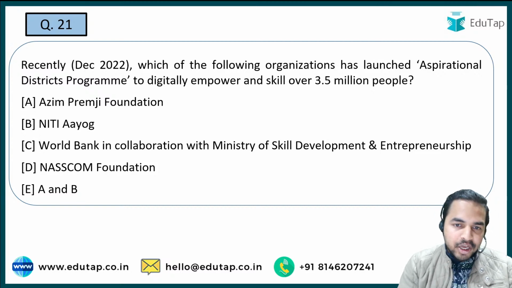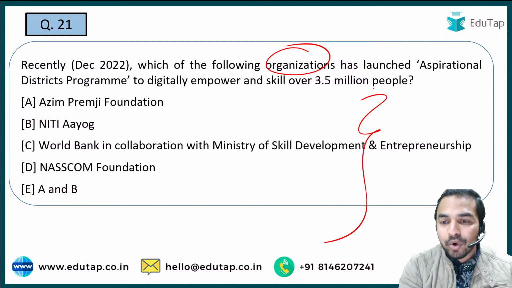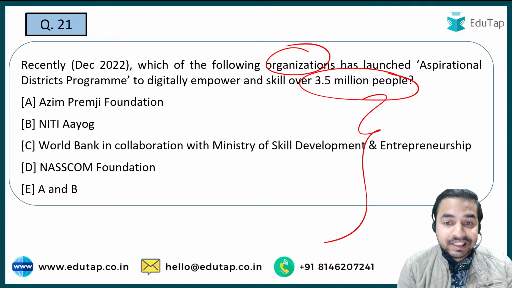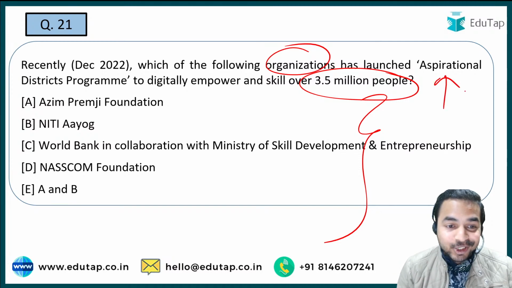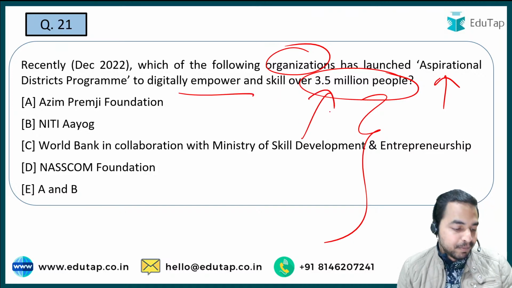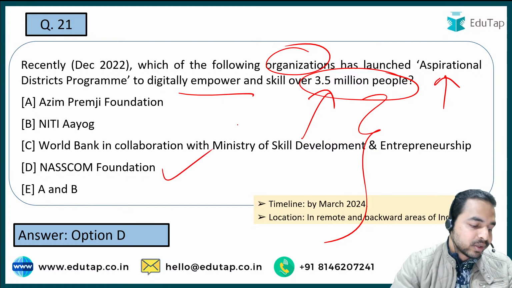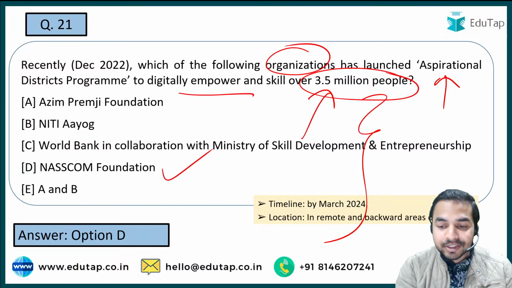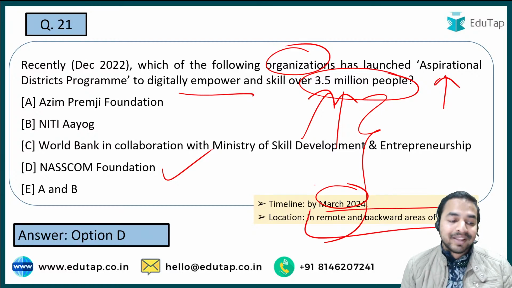Now the next question. Which of the following organizations has launched the Aspirational District program to digitally empower and skill over 3.5 million people? Here you have to tell me which of these organizations has launched the Aspirational District program. Its aim is to digitally empower and skill over 3.5 million people. Absolutely right, it is option D, that is NASSCOM Foundation. So NASSCOM Foundation is the right answer to question number 21. As for the timeline of this program, it is by March 2024. They are aiming to achieve this particular target, and the location will be the remote and backward areas of India. That is what the right answer is.